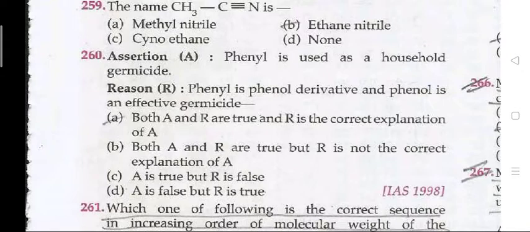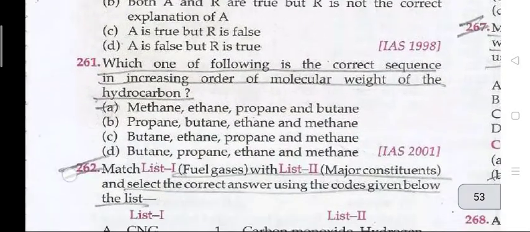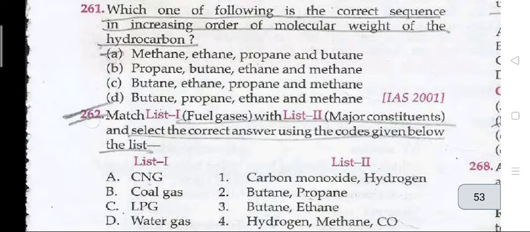And 260, assertion and reason. Assertion: phenyl is used as a household germicide. Reason: phenyl is a phenol derivative and phenols are effective germicides. Both A and R are true, and R is the correct explanation. Which of the following is the correct sequence in increasing order of molecular weight of the hydrocarbon? Methane, ethane, propane and butane.